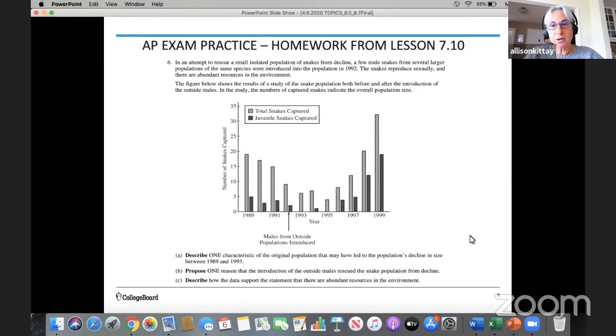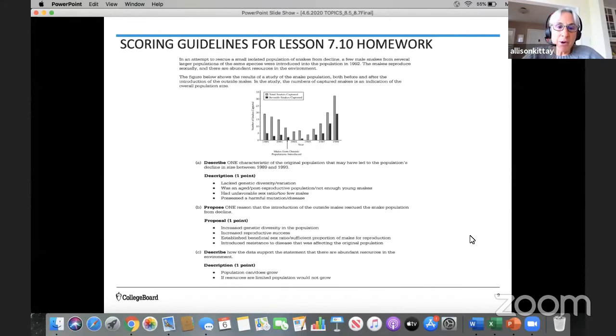So let's take a look at the scoring guidelines. In part A, each of those bullet points for the description are worth 1 point. You don't need to say them all, but you do need to say one of those 4. So one way to say the description is that the characteristic that may have led to the population's decline would be that it lacked genetic diversity or variation, or that it was an aged, old population, post-reproductive, there weren't enough young snakes.